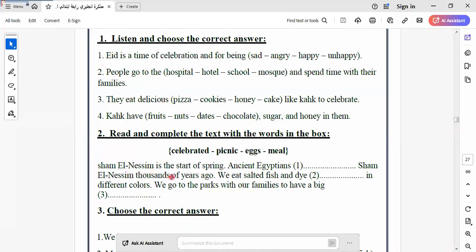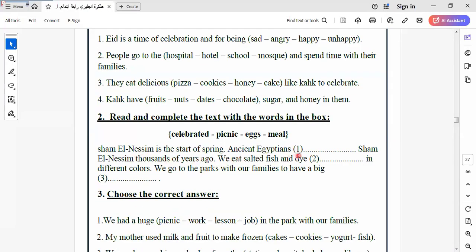Here we have Shamm el-Nessim, which is the start of spring. Ancient Egyptians celebrated Shamm el-Nessim thousands of years ago. We eat salted fish and dye eggs in different colors. We go to the park with our families to have a big picnic here.